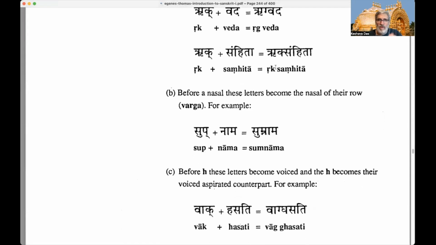And for the second one, we're also using the first word Rik. And then we have Samhita. The Rik Samhita is, of course, the main book of the Rig Veda. There are Samhitas, Aranyakas, Brahmanas, and Upanishads, all belonging to the Rig Veda, but the basic hymns of the Rig Veda would be the Rik Samhita.